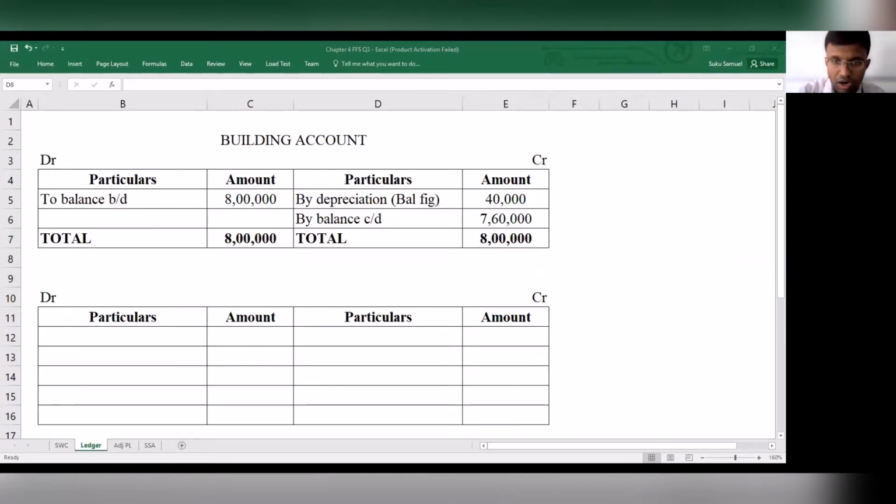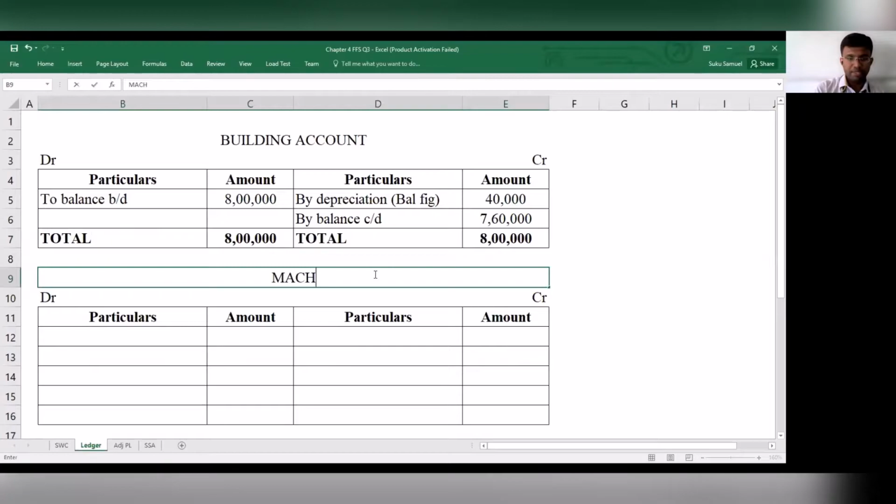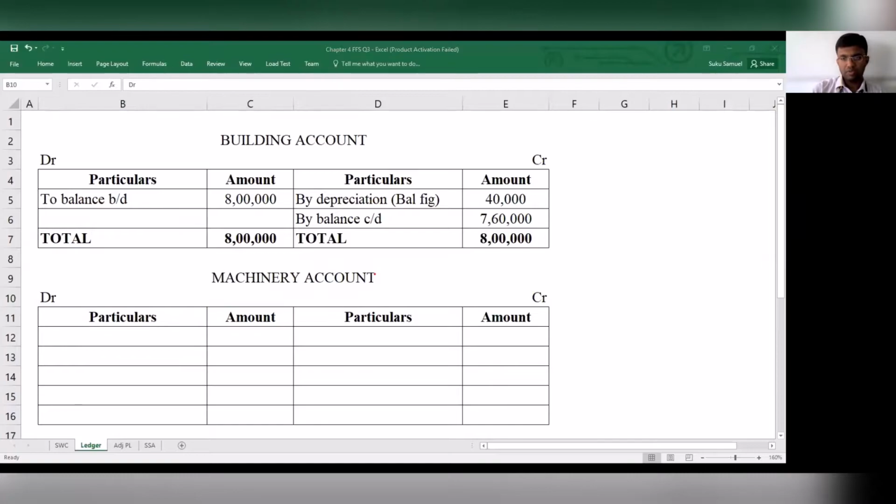The next account for which we have to prepare the ledger is the machinery account. Machinery is real in nature. So how do we start? By balance brought down, and balance brought down is 5 lakh. Next is 7,20,000; closing balance is 7,20,000, by balance carried down.